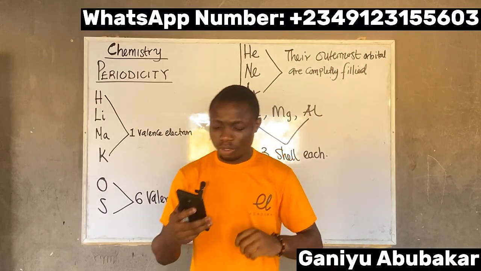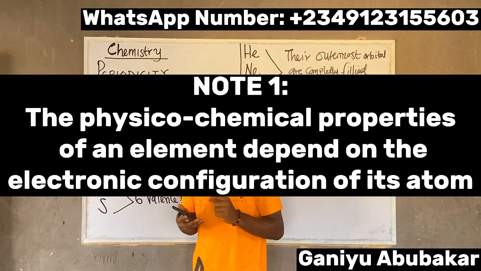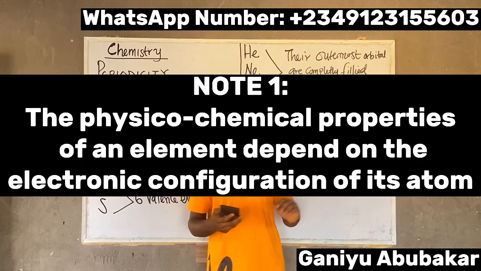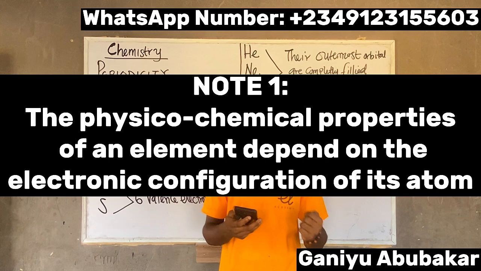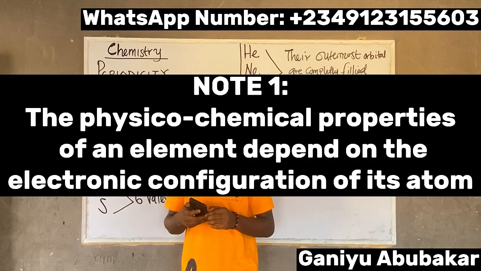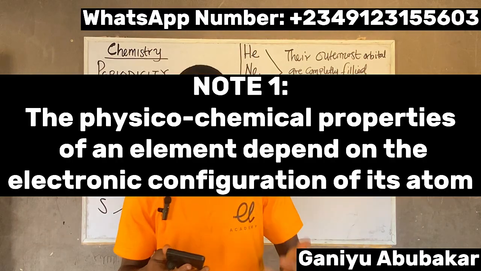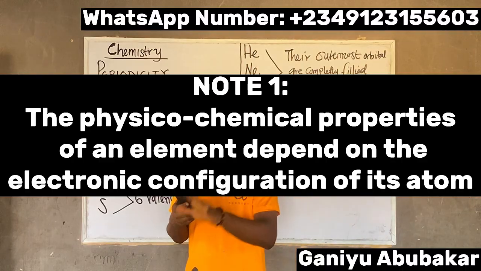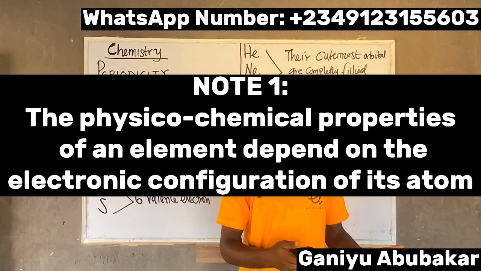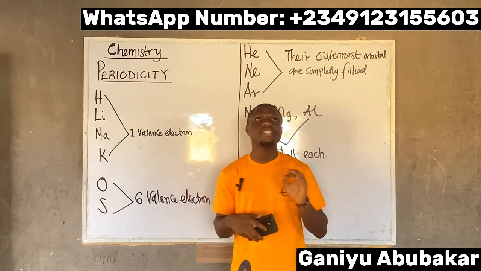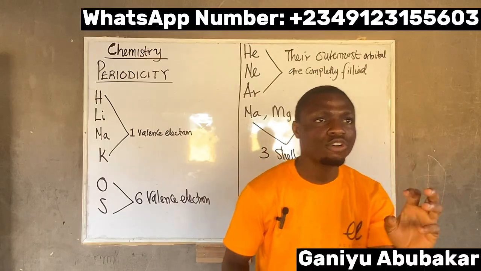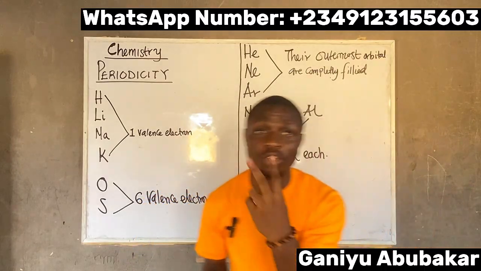All right, note this, please. The physicochemical properties of an element depend on the electronic configuration of its atom. What do I mean? The physical and chemical properties are those properties that you can see.